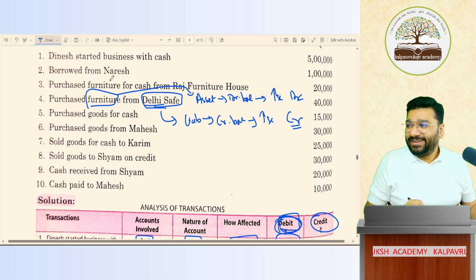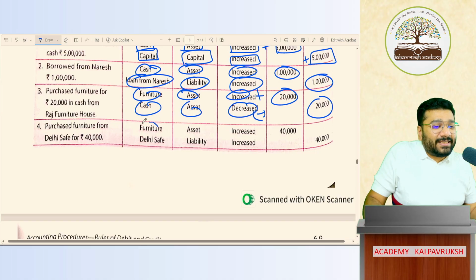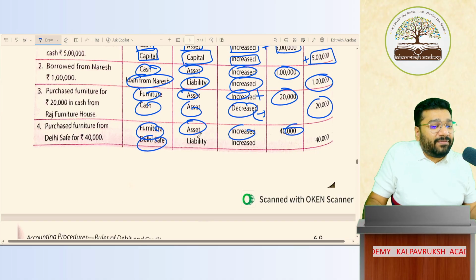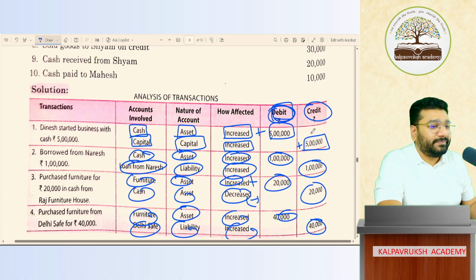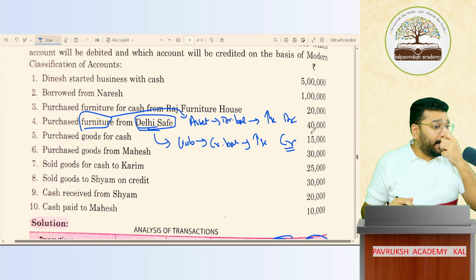Now, is this clear? Furniture, asset, increase, debit. Delhi Safe, liability, increase, credit. Now what is it? Somebody called me, sir.